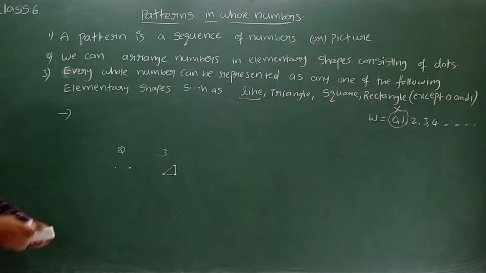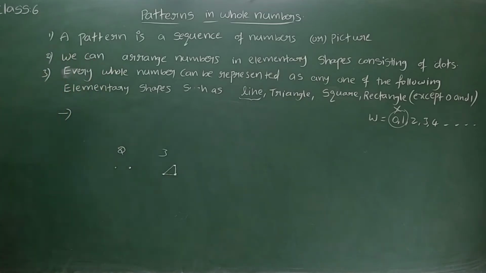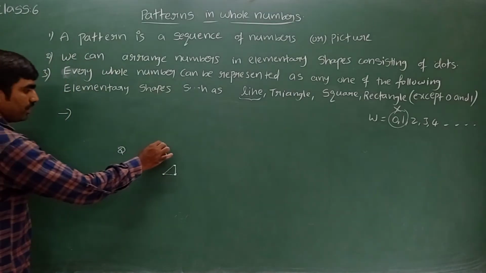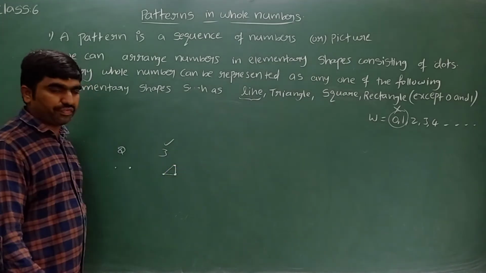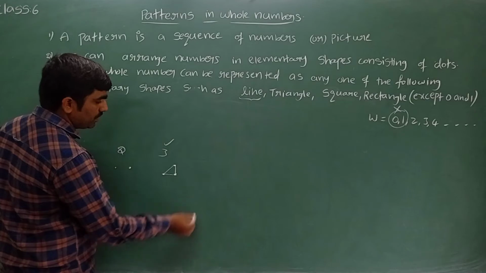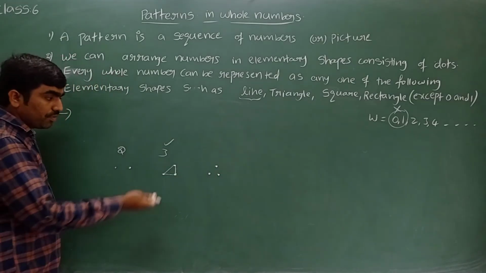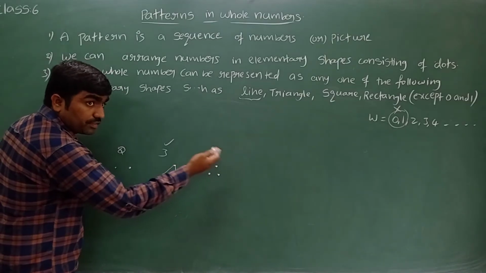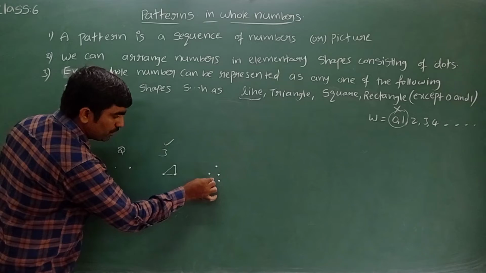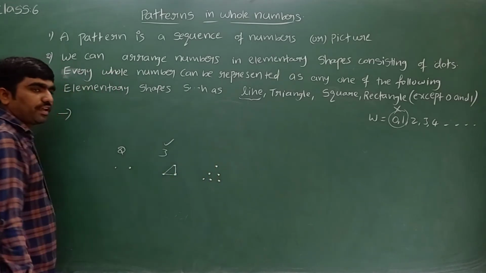So the least number of dots required to get a triangle is 3. Yes, by using 3 we get a triangle. 4 dots we can't get. 5, no. 6, see once. First row we have 1 dot, second row 2 dots, the third row 3 dots. By joining this we can see a triangle.